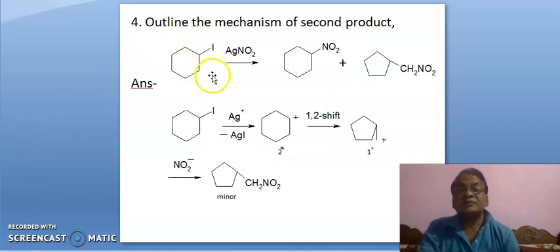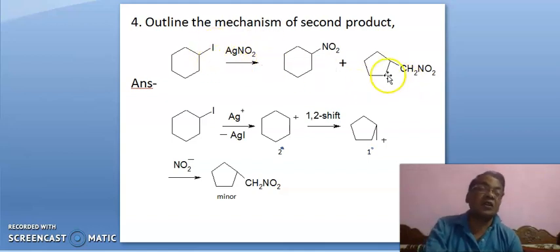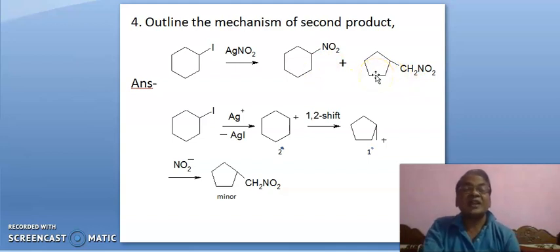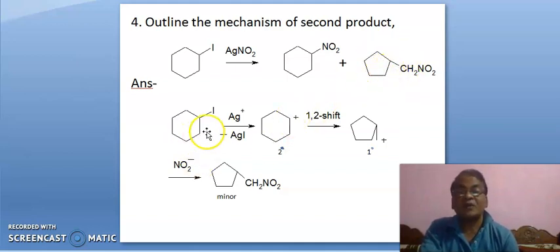Now it is cyclohexyl iodide. When it is treated with silver nitrite, you get two products. It is the normal substitution product, where iodide ion has been replaced by nitrite ion, and the other is a case of ring contraction. We have to comment on this product. We are reacting it with silver ion. Silver ion will abstract this iodine as iodide, and silver iodide is eliminated here, leading to this carbocation.